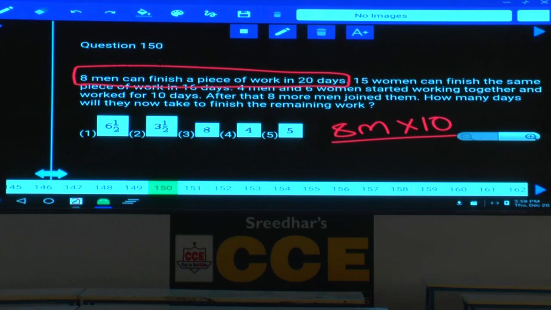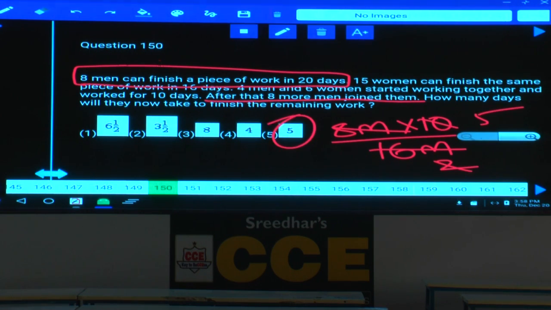Now what happened? 8 more men joined. That means how many men do we have? 16 men. 16 men can complete this work in how many days? 2, 5 times. Answer 5. If 8 men can complete the remaining work in 10 days, and 8 more men join, meaning efficiency becomes double. If efficiency doubles, then time becomes half.